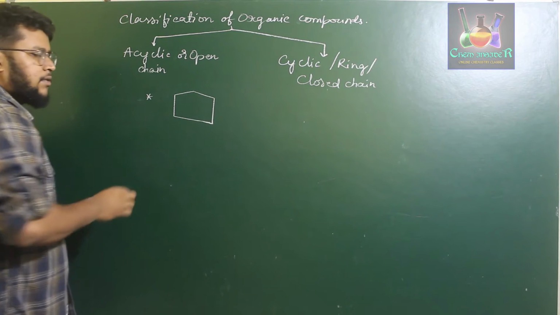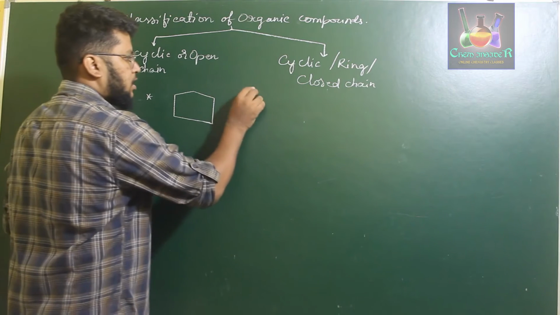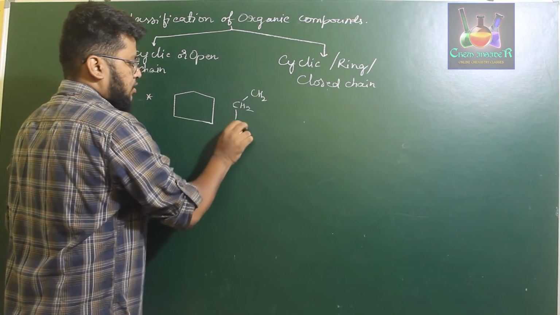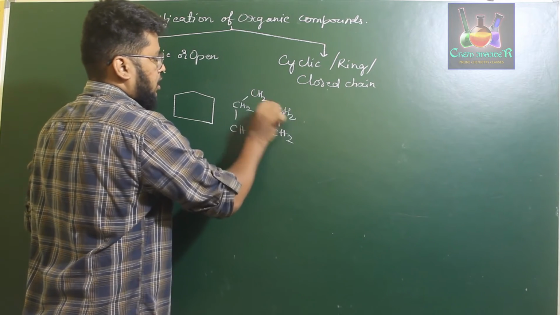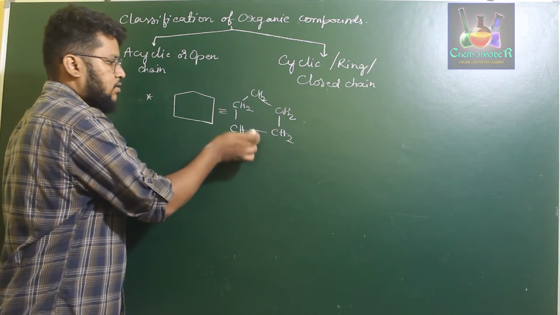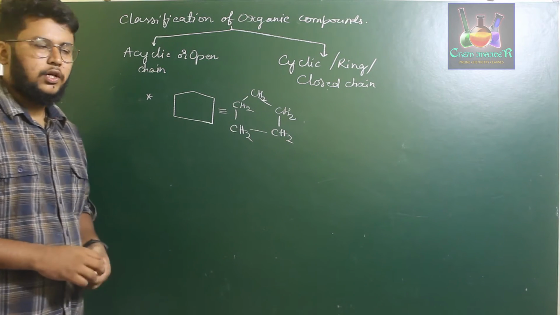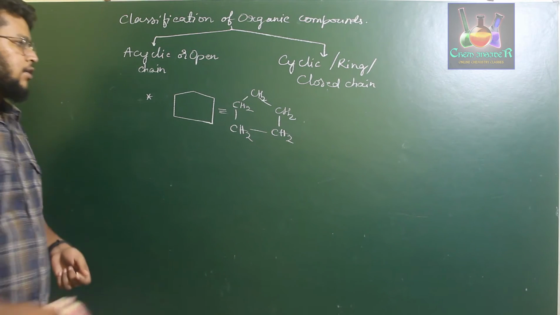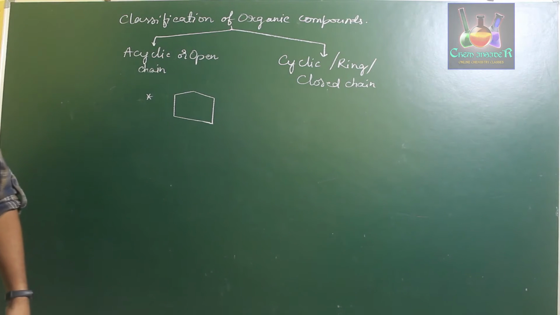As we have discussed in the previous video, this is a bond line structure of CH2, CH2, CH2, CH2, CH2 and a bond. These two are the same structures: one is a condensed form, whereas this is the bond line structure. I hope you can understand the bond line structures, so I'm just going to write down the bond line structure for the examples.